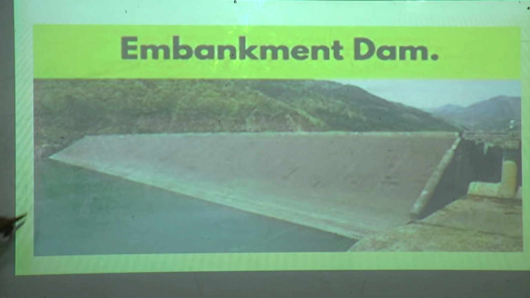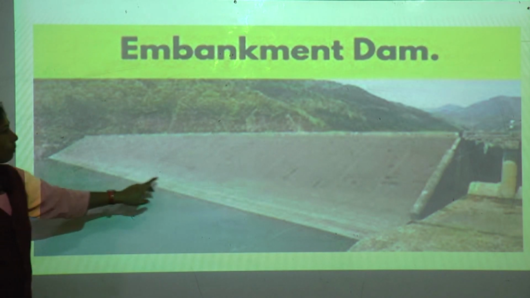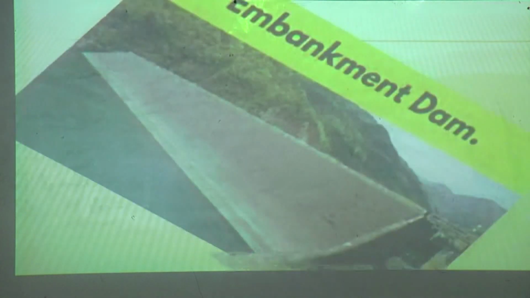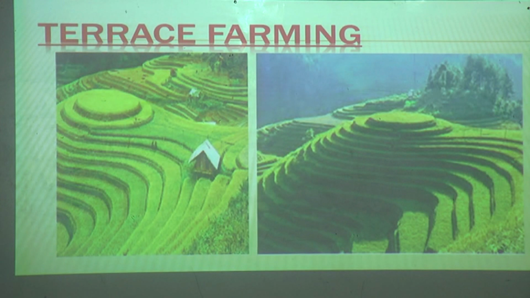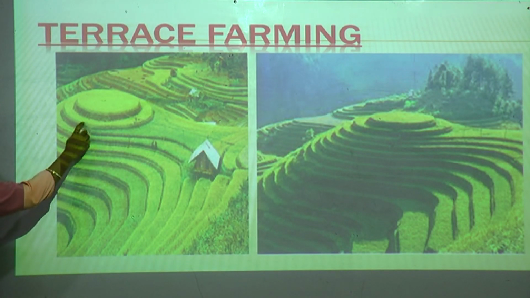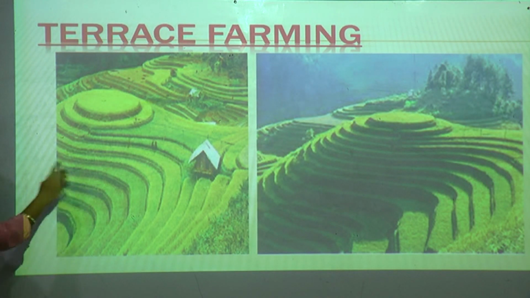So can you see this? Here is the river, and along its side a wall has been built over there. Now this is terrace farming, where mountains are there, mountain soil, like the Himalayas. How do the people do agriculture there? How is it possible? The mountains are like upper hills. So what they do is stepwise, like a staircase, like what we have here. They do terrace farming. This is terrace farming.